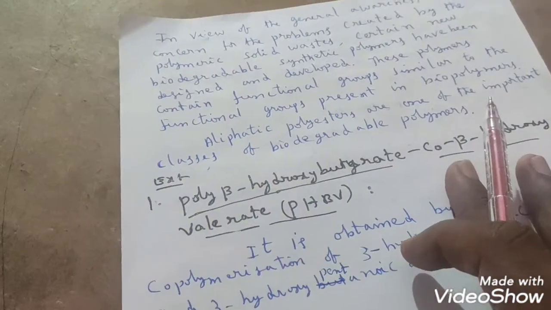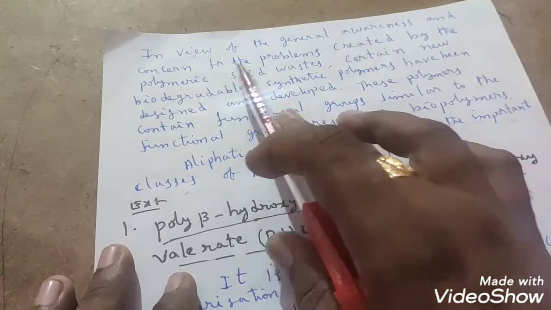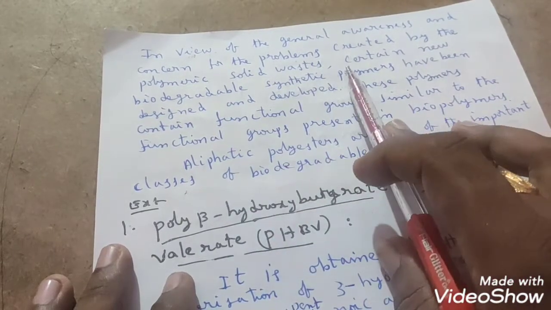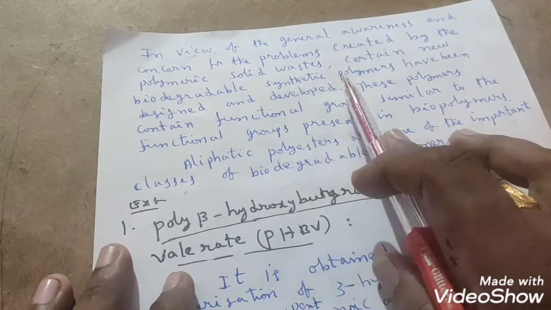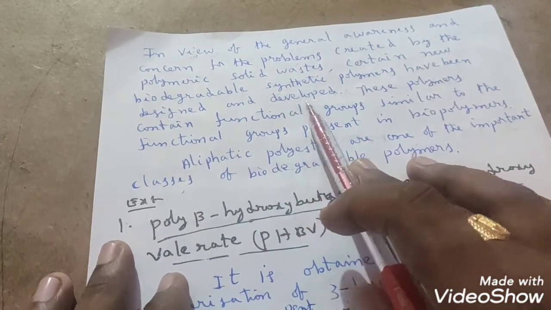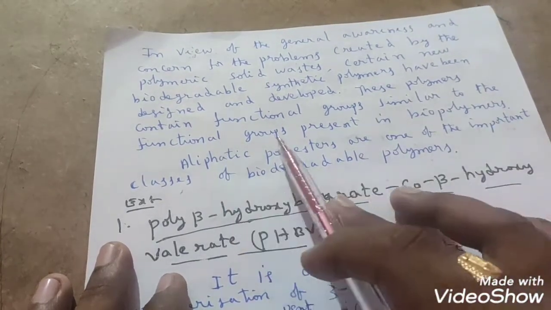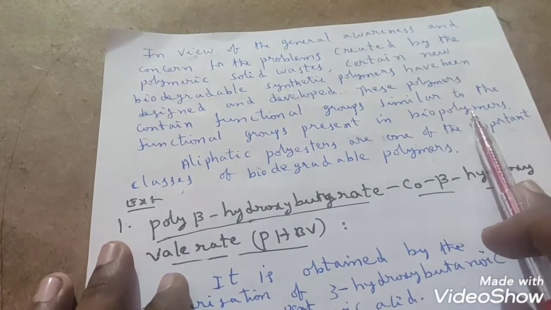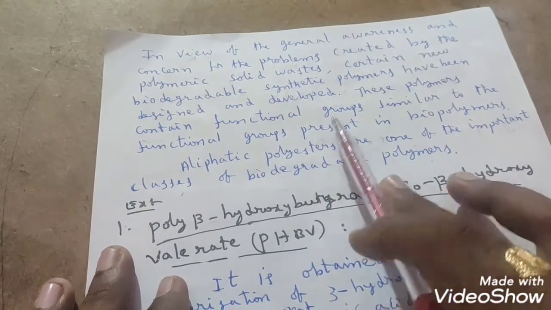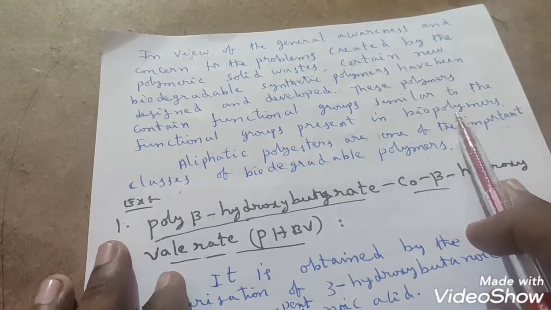So in view of the general awareness and concern for the problems created by the polymeric solid wastes, certain new biodegradable synthetic polymers have been designed and developed. These polymers contain functional groups similar to the functional groups present in biopolymers, students.